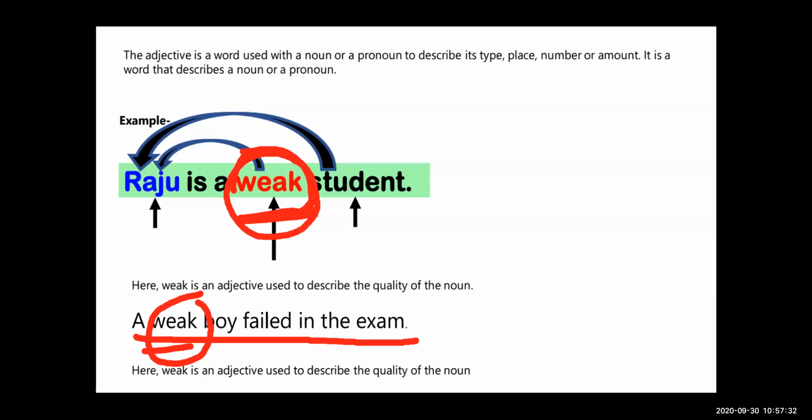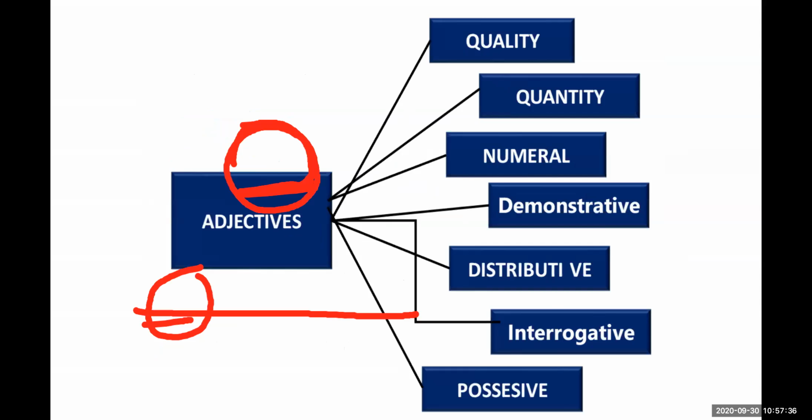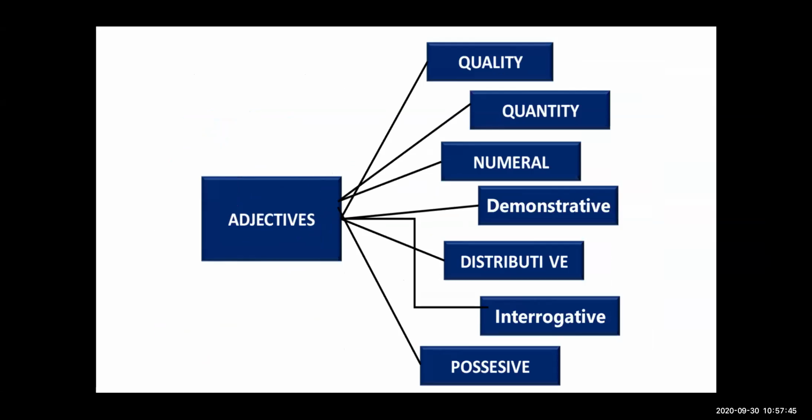Now see the types of adjectives. Adjectives of quality, adjectives of quantity, adjectives of numeral or numeral adjectives, then demonstrative adjectives, distributive adjectives, interrogative adjectives, and possessive adjectives.